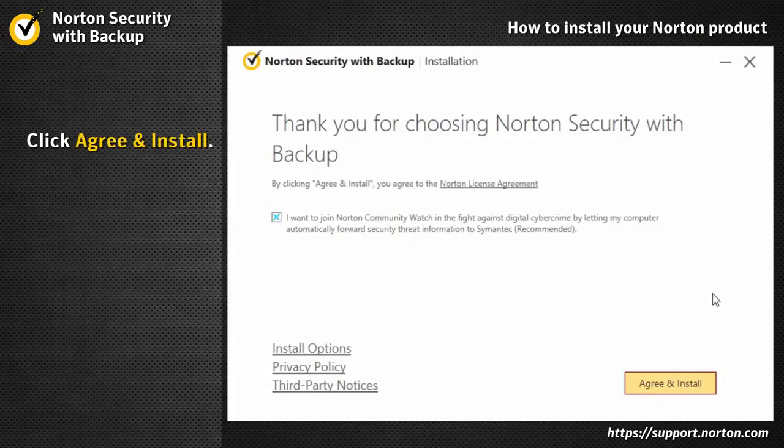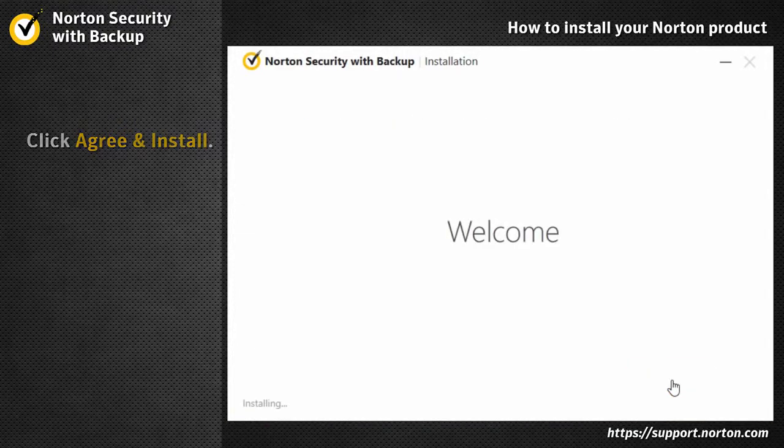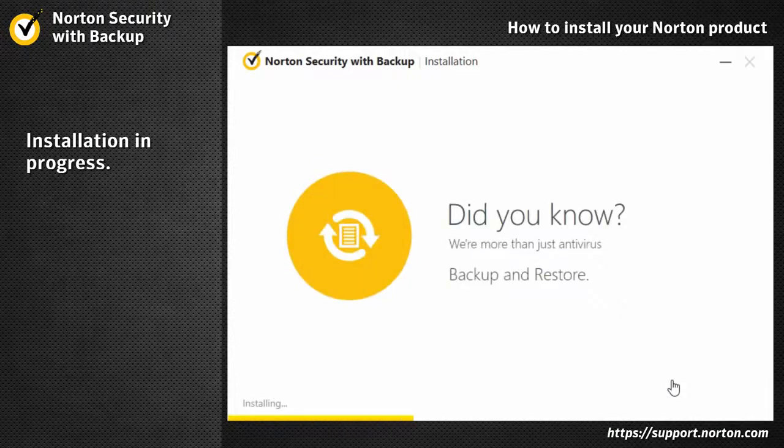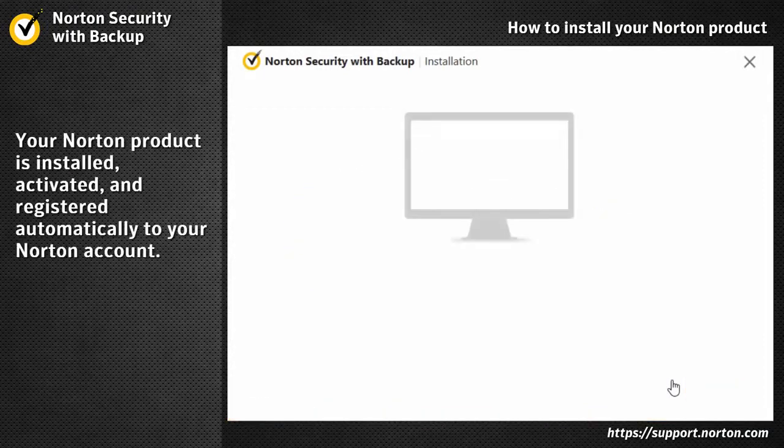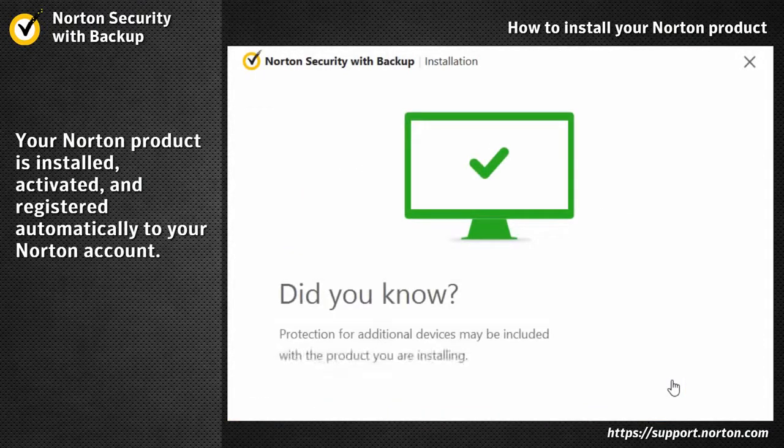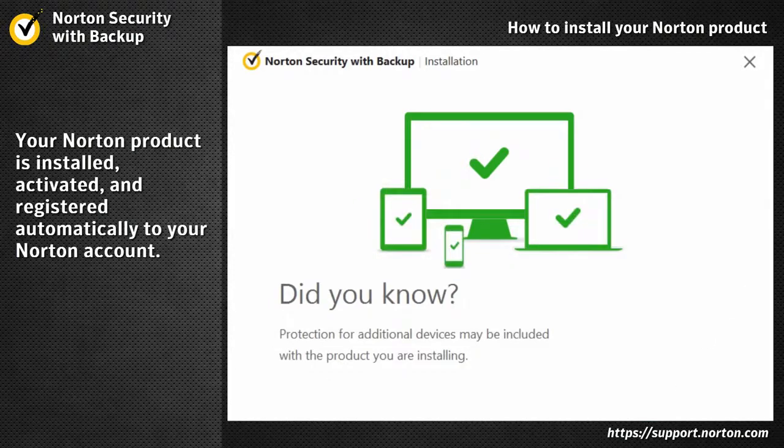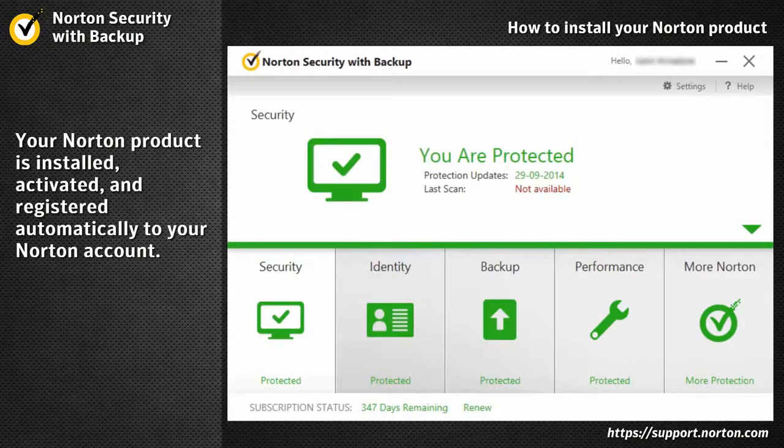After it's downloaded, click the Agree and Install button. This will begin the installation process. After your Norton product is installed, it will be activated and registered automatically to your Norton account.